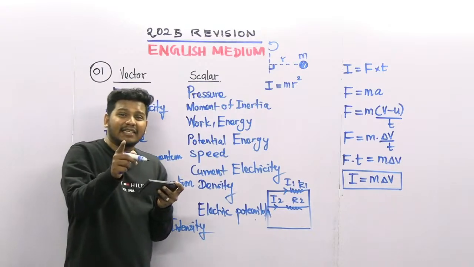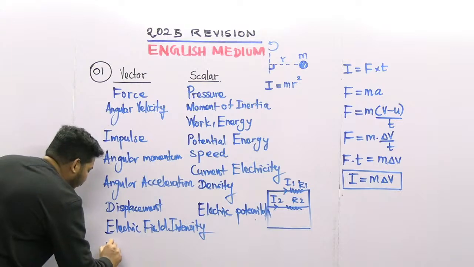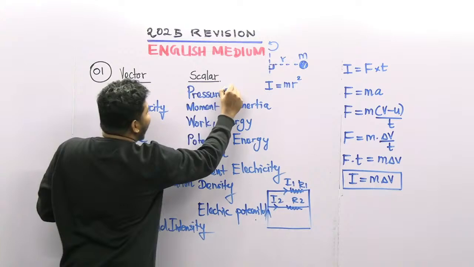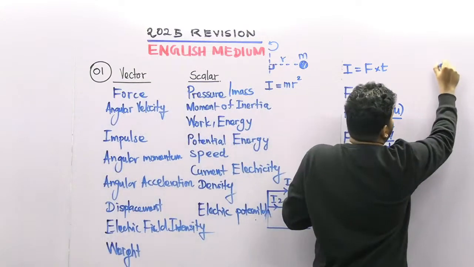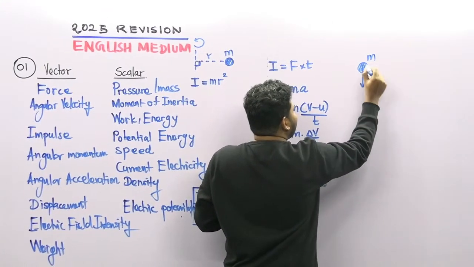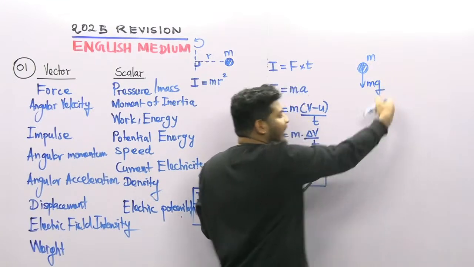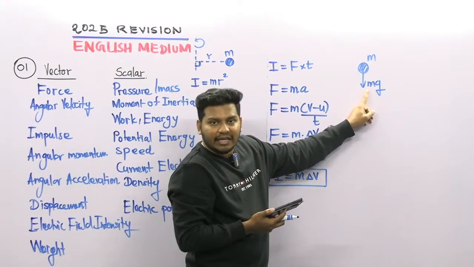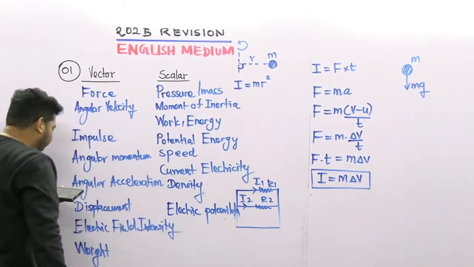Weight is a vector quantity, guys, but mass is a scalar quantity. Mass, we already know that. Here when I am drawing a particle, the mass is m, so the weight that will act downwards, we know that is mg. So weight is a force, right? It's a force, no? So it's a vector quantity. So weight is a vector quantity here.